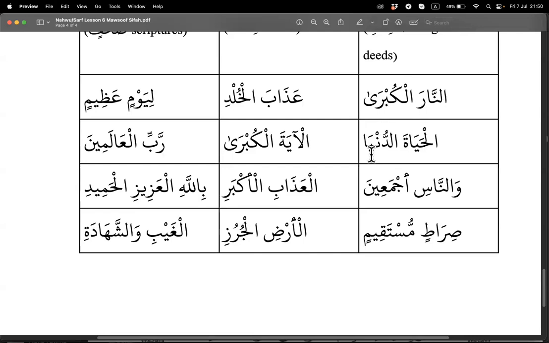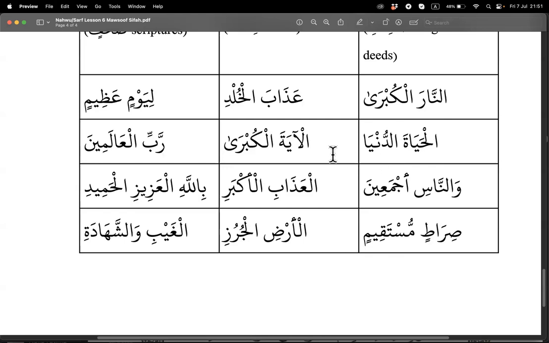It matches. So in the Quran, you will always see al hayatud dunya, al hayatid dunya, because it matches in all four properties. Dunya can be rafa, can be nasab, can be jar. So whenever you see the word al hayatu, or at, or it, then yes, this is Mawsoof Sifah.